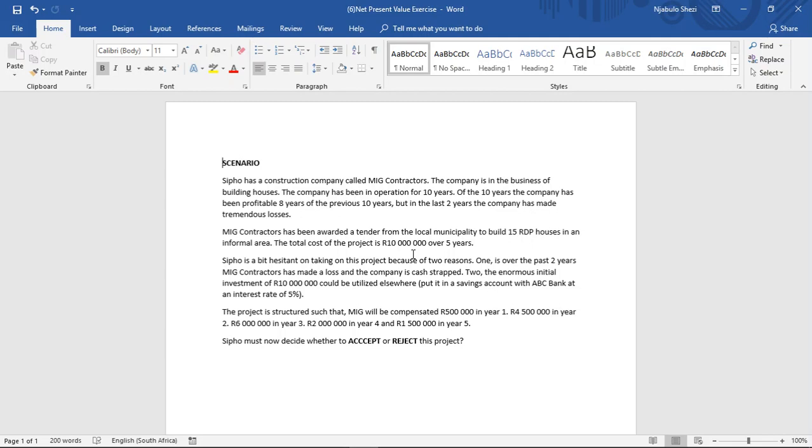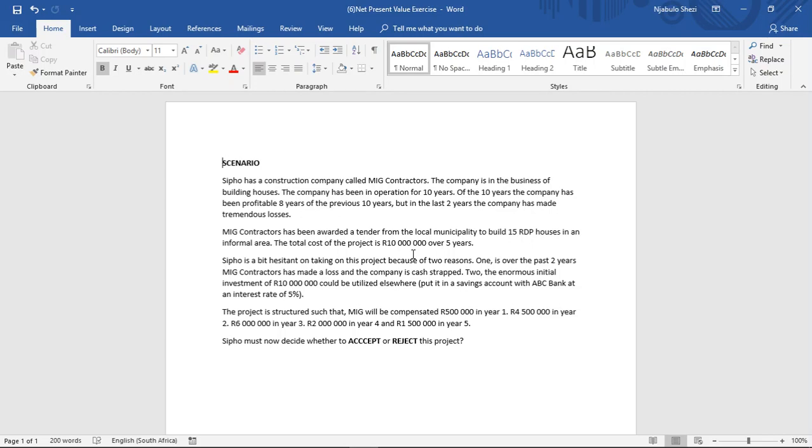Sipo is a bit hesitant about taking this project because of two reasons. One, over the past 2 years, MIG Contractors has made a loss and the company is cash strapped. Two, the enormous initial investment of 10 million rand could be utilized elsewhere, in brackets, put in a savings account with ABC Bank at an interest rate of 5%.